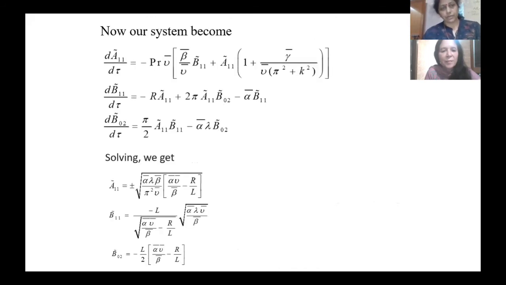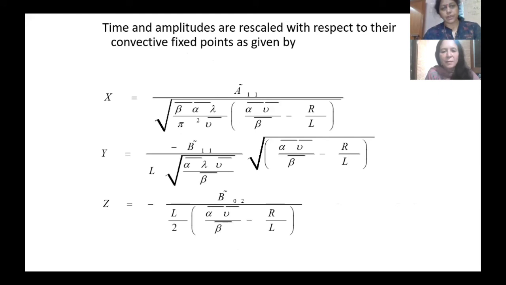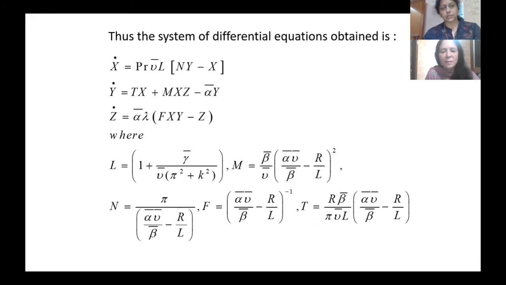Now we further reduce this system and transform it into three simultaneous differential equations. By using this and solving, we got these points x, y, z. Now the differential equation we got is this system, and here L, M, N, F, T, all these are constants. If you remember, yesterday I gave you the example of the Lorenz system. So this system is similar to the Lorenz system.